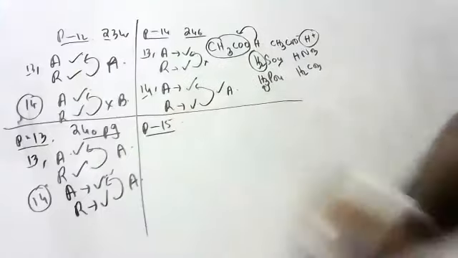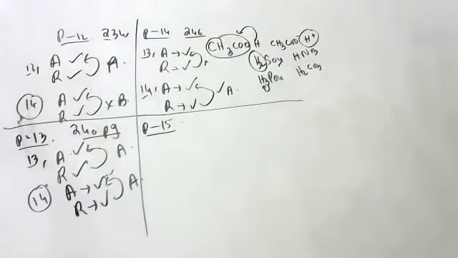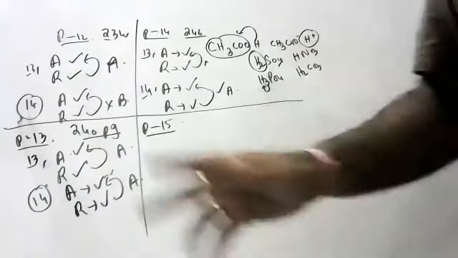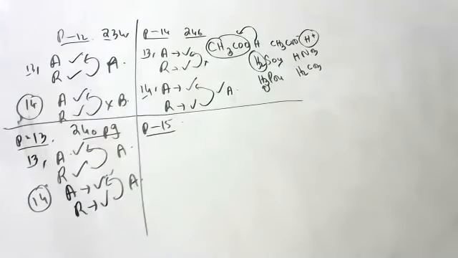Paper number 15, can anyone help me, children please? Completed, sir. All over? Yes, sir. Okay. So children, these are some of the assertion and reasoning questions. Hope you all understood.